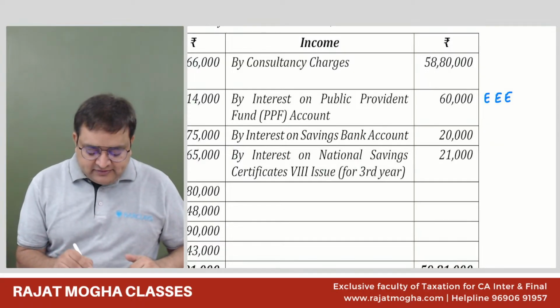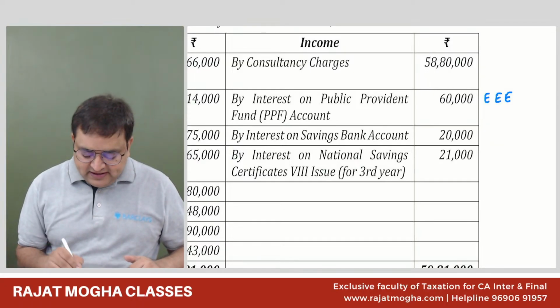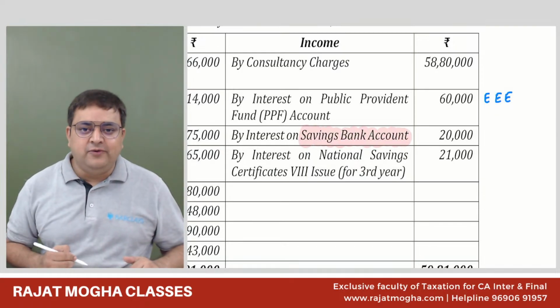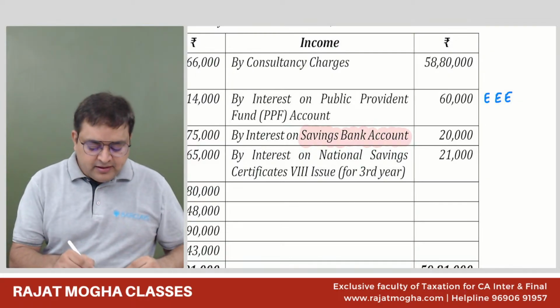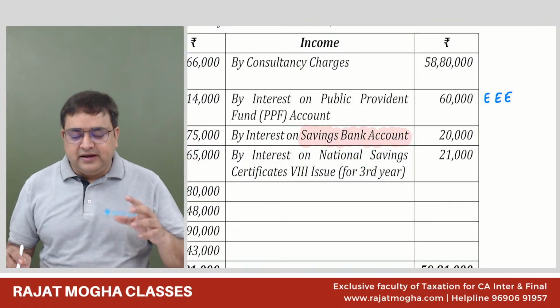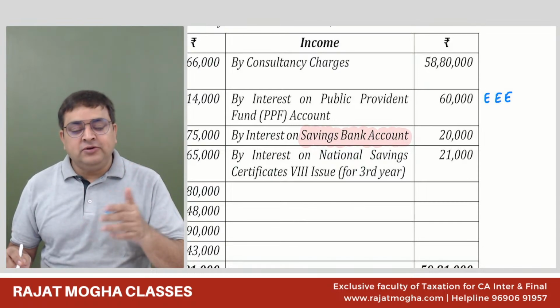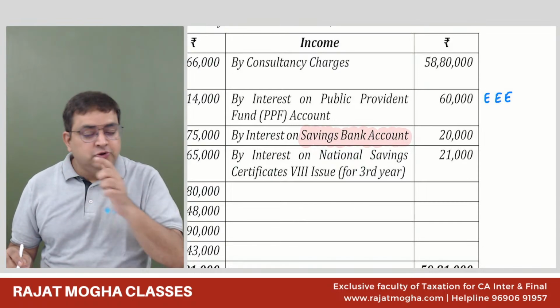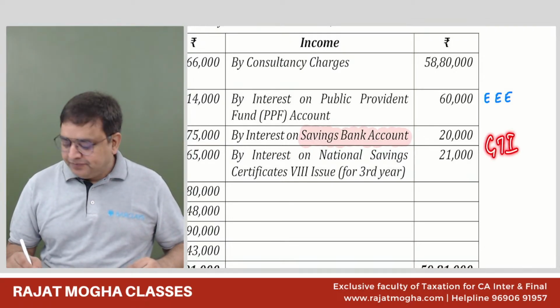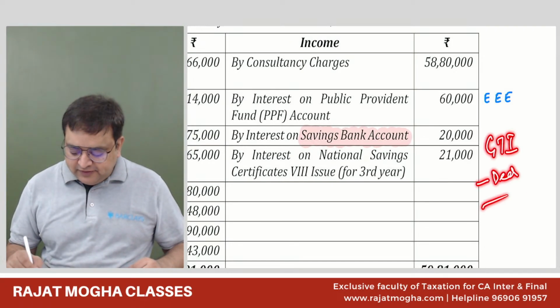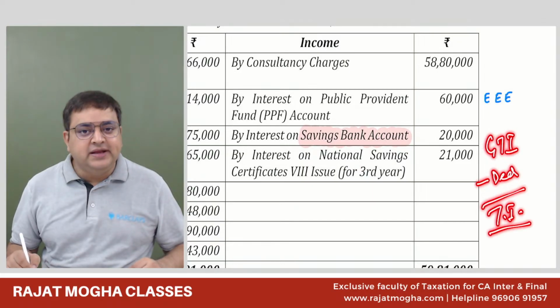Okay. Guys, as and when you see saving bank account, your mind should go, because this person is following optional regime. And here, correct, we need to compute just PGBP or the total income. Total income means you have to first compute GTI, and then after deductions, this will give you a total income.